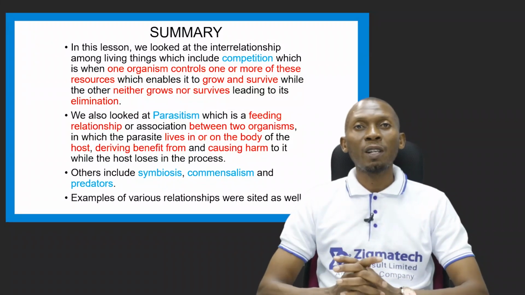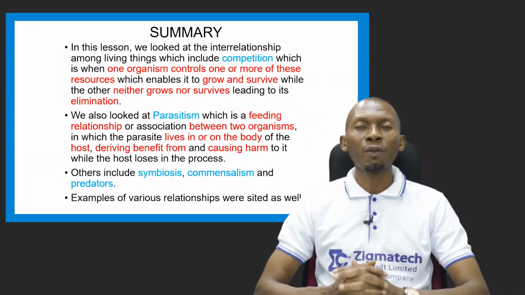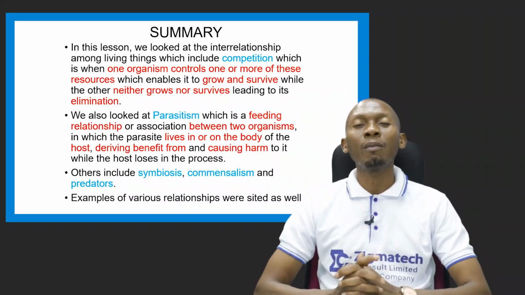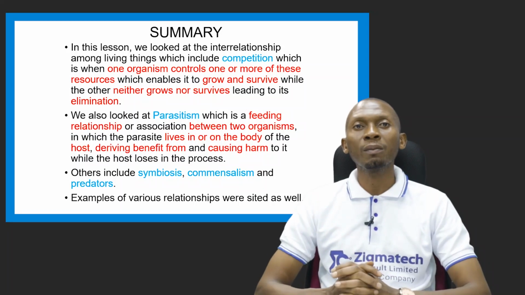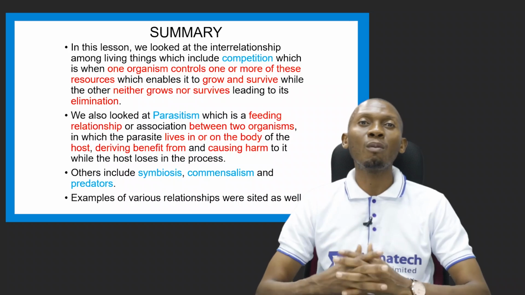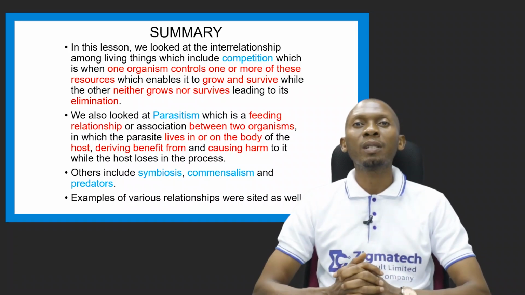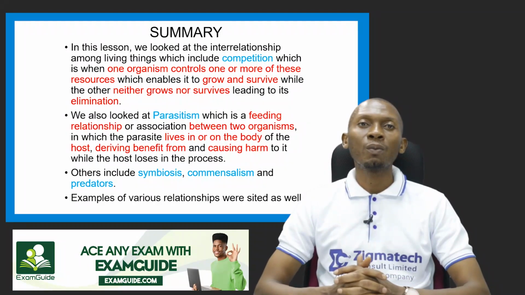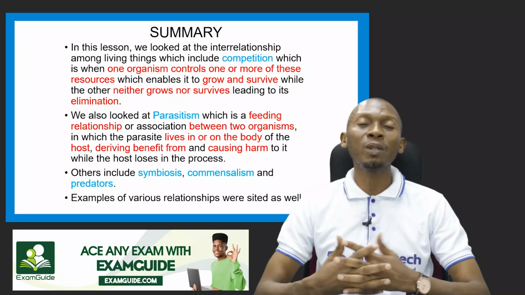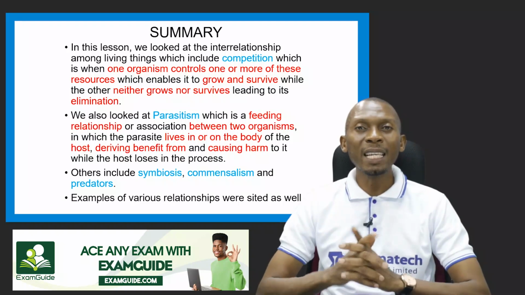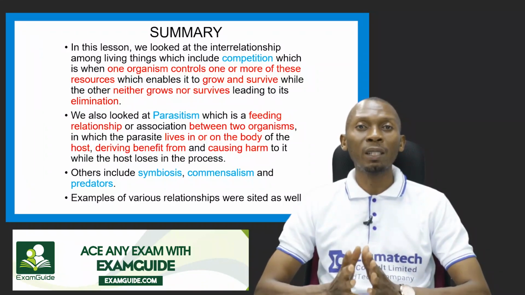So we've learned quite a lot so far, so let's have a recap. In this lesson, we looked at the interrelationship among living things, which include competition. Competition is when one organism controls one or more of these resources, which enables it to grow and survive, while the other neither grows nor survives, leading to its elimination. We also looked at parasitism, which is a feeding relationship or association between two organisms in which the parasite lives in or on the body of the host.